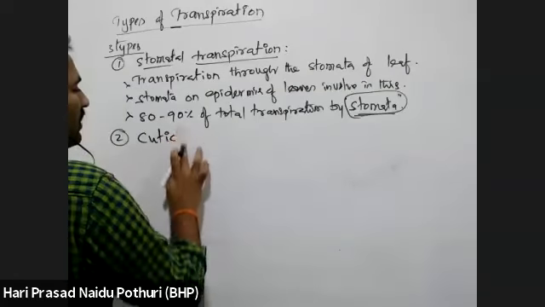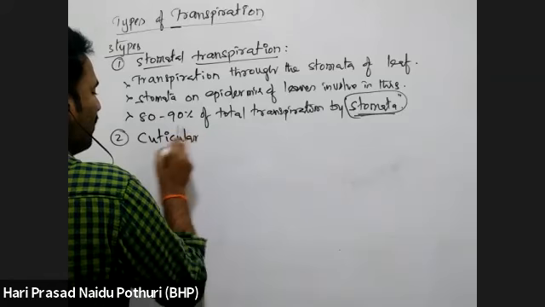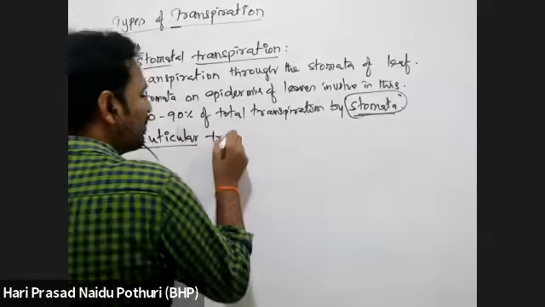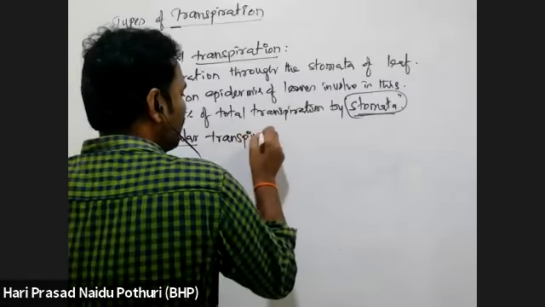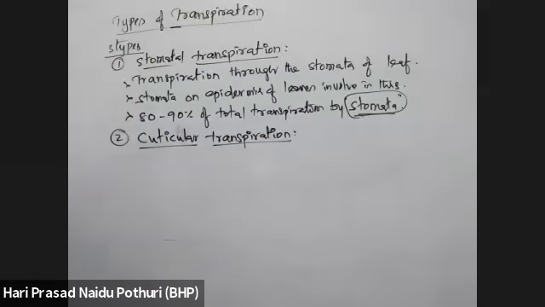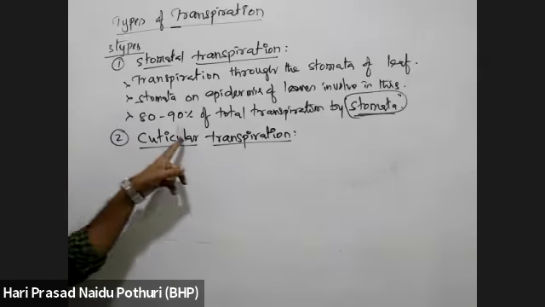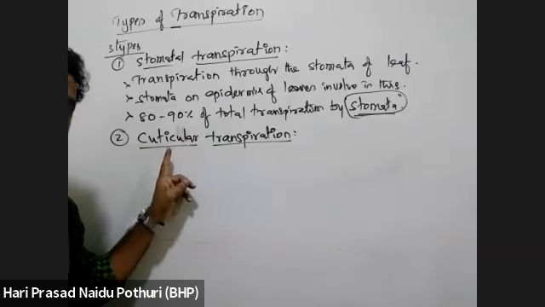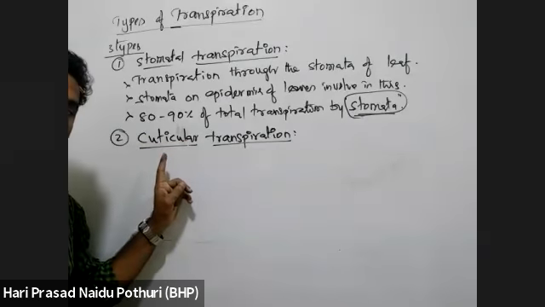Cuticle is one, which is cuticular transpiration. Cuticular transpiration is the second type of transpiration. Here, water vapor is lost through the cuticle, not through the stomata.